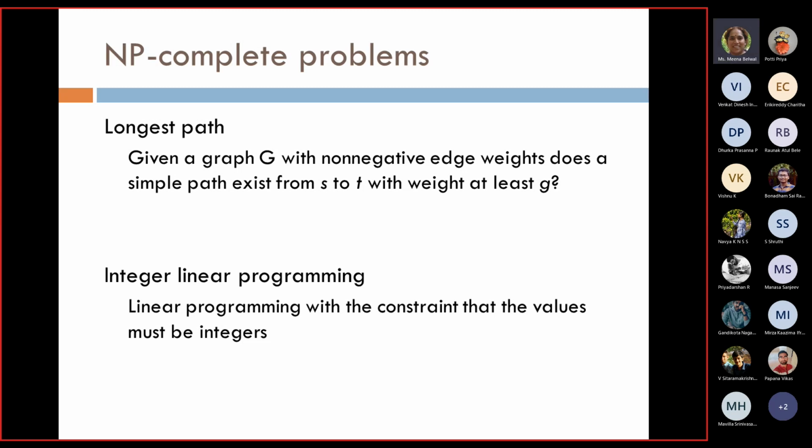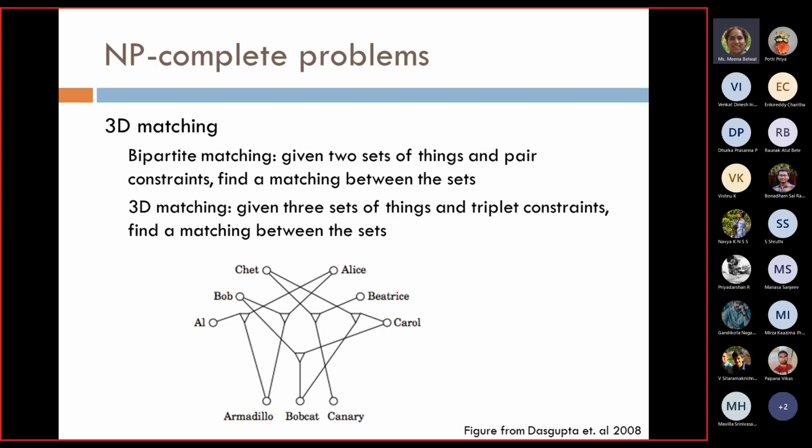Another problem that we saw already is whether it has an integer solution or not, integer linear programming. Linear programming with the constraints that the values must be integers. The equations are linear, in terms of x, y, z only. So it's a linear programming problem, integer linear programming, with the constraints that the values must be integers. Again, that is an NP complete problem.